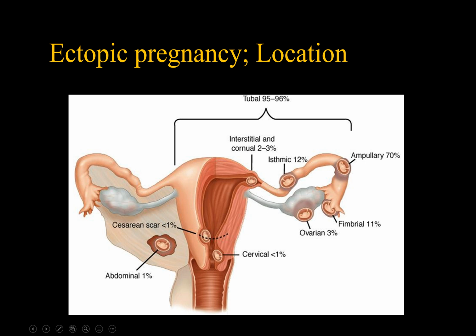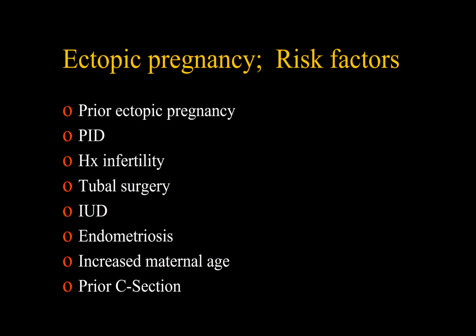Location of the ectopic pregnancy. Most ectopic pregnancies are implanted at the fallopian tube, especially in the ampullary portion. Rare cases are implanted in the cervix, Cesarean section scar, ovaries, and in the abdomen. Risk factors of ectopic pregnancy are previous ectopic pregnancy, PID, history of infertility, tubal surgery, intrauterine contraceptive device, endometriosis, increasing maternal age, and previous Cesarean section.